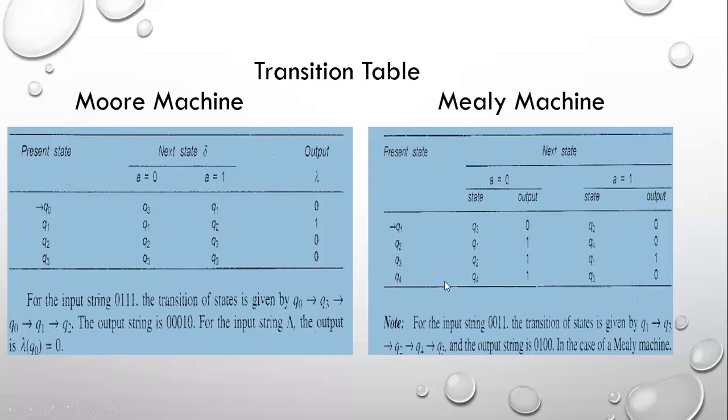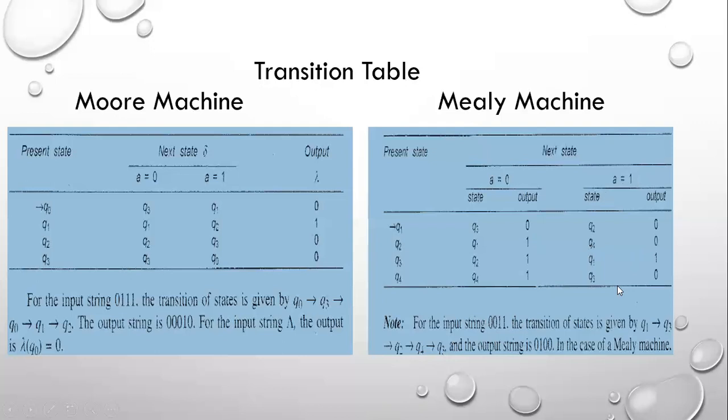Once again Q1 on 0 reaches Q3, the output is 0. Again Q3 on 0 reaches Q2, the output is 1. Here Q2 on 1 reaches Q4, the output is 0. And Q4 on 1 reaches Q3, the output is 0.